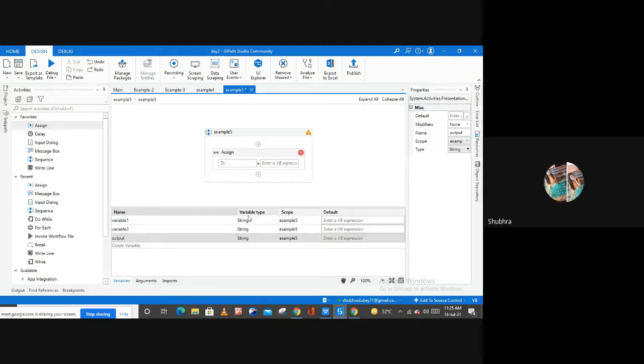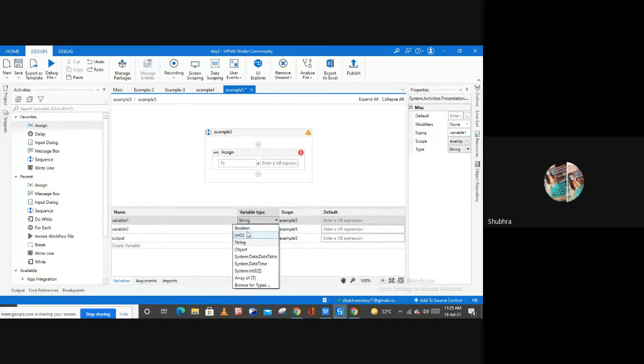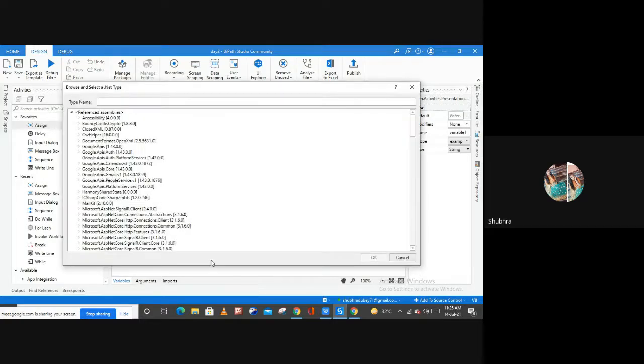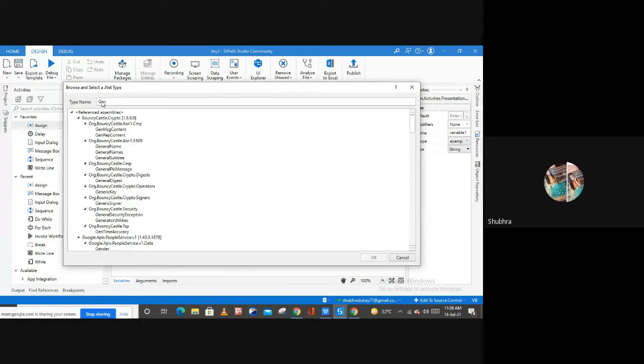Now for the variable type, I'm going to choose generic value. As you can see, I don't have any option of generic value here in this property, right? So for this I'm going to browse for type. I want to look for generic value. So type generic value here.